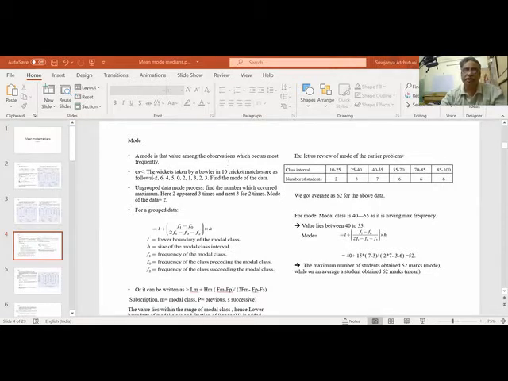Suppose, let us take this example. Suppose a bowler played 10 cricket matches, he has taken these many wickets. First match 2, second match 6, third match 4, fourth match 5, like that. So in which match is the number of wickets he has taken maximum? 6 is the maximum number of wickets in a match, but this is not the mode. He has taken 6 wickets only in one match. But if you see, 2 wickets in 3 matches. Again 3 wickets in 2 matches. Some match this is 0 also.